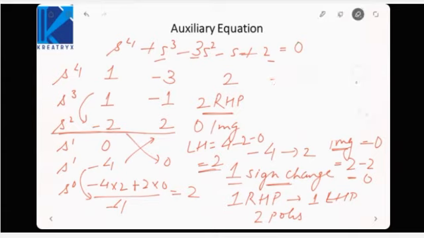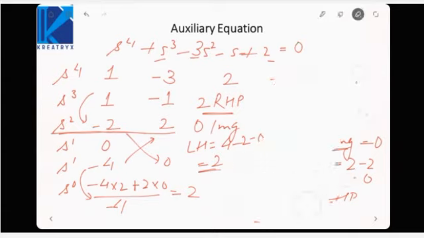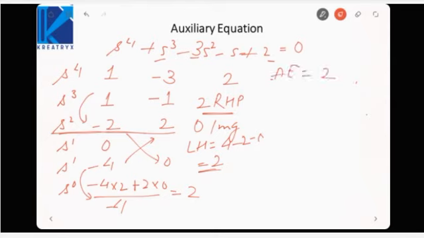Or if we write it down a bit more clearly, the first thing is that the auxiliary equation has an order of 2. There is one right half pole and one left half pole based on the sign change. That means imaginary poles is equal to 0, order minus 2 into the number of sign changes. Now the total number of sign changes is 2.